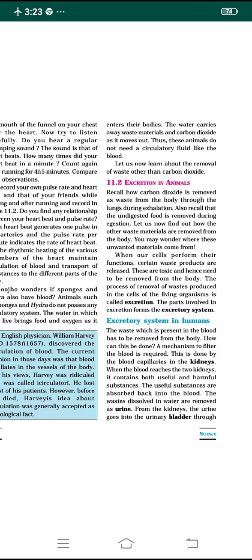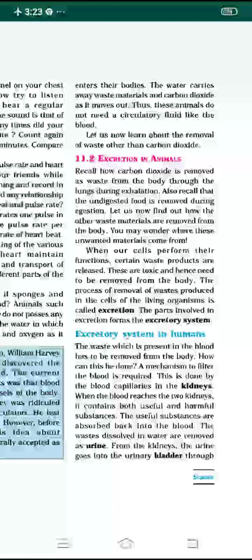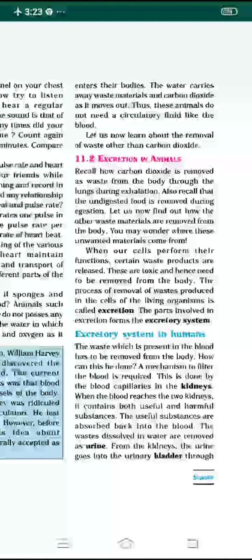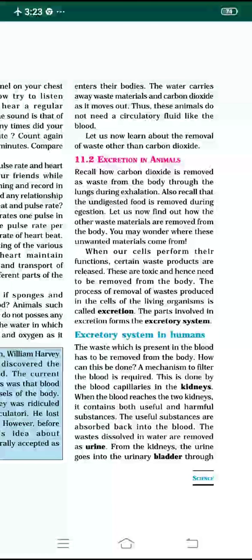So what is the excretory system in the human body? Let us understand the excretory system in humans. The waste which is present in the blood has to be removed from the body. There are some wastes present in the human blood, so that has to be removed from the body. So how can this be done? There is a mechanism which involves the filtration of the blood, which should be done compulsorily in order to remove the waste material from the blood. Blood also contains some waste materials that have to be removed from our body, so a mechanism of filtration of blood is required.